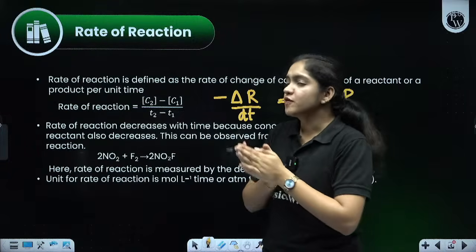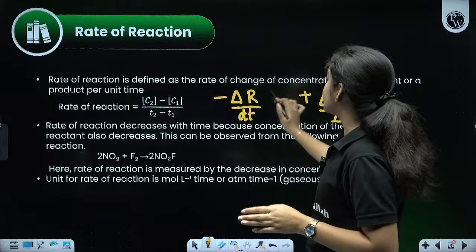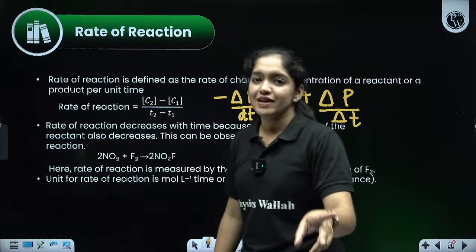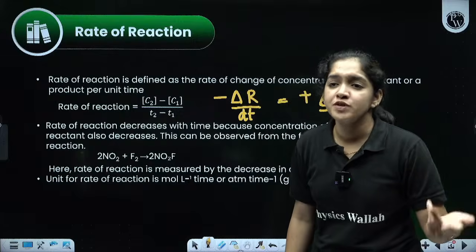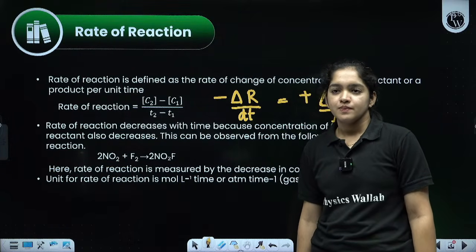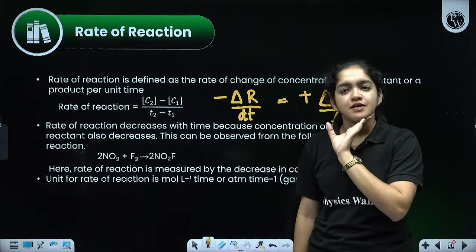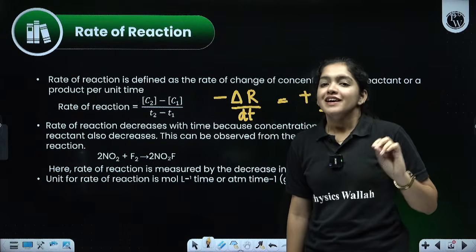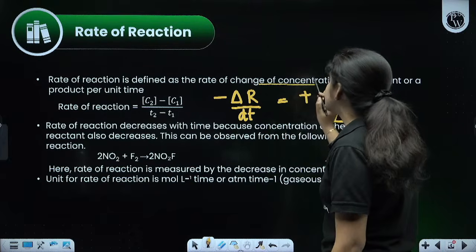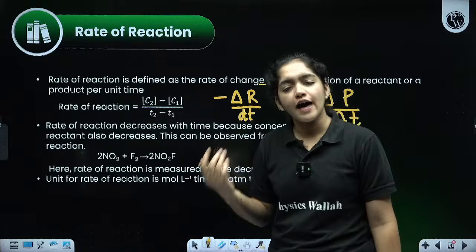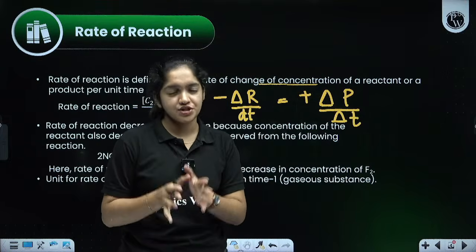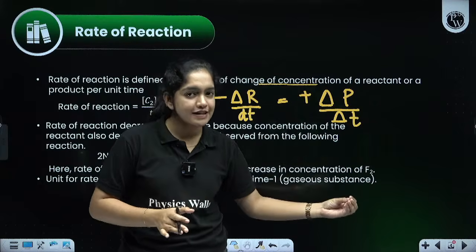The rate of the reaction is defined as the rate of change of the concentration of a reactant or a product per unit time. That is very, very important. What is meant by the rate of the reaction? The rate of the reaction is defined as the rate of change of concentration of the reactants, or it can be the products.